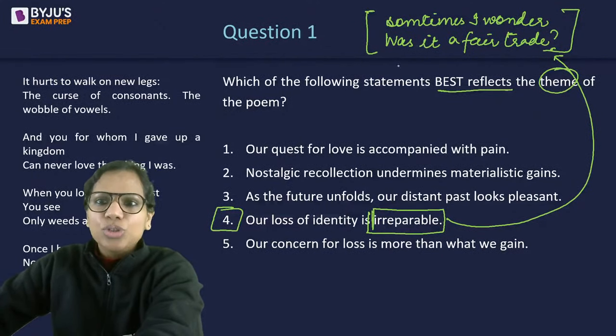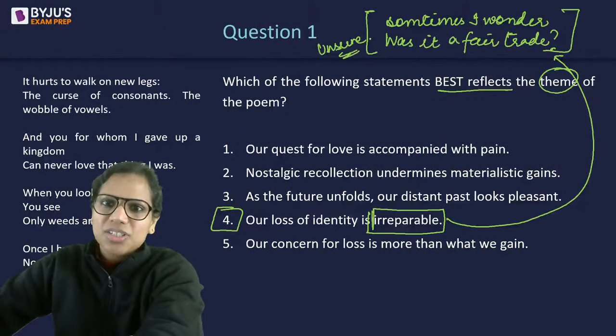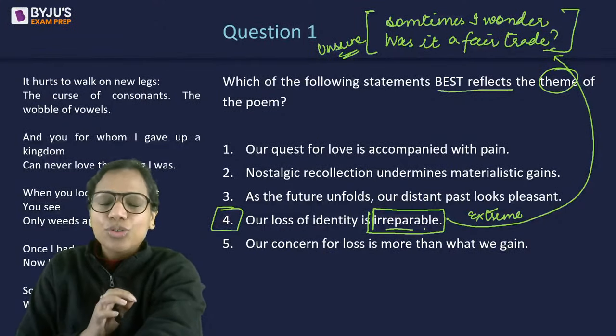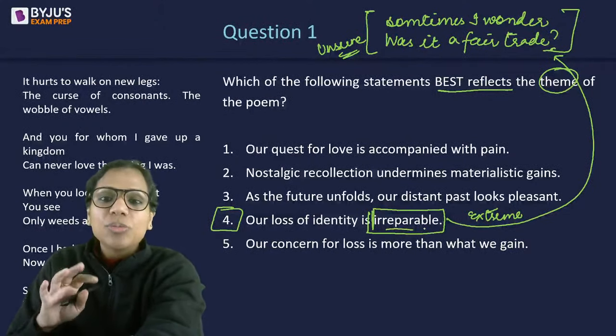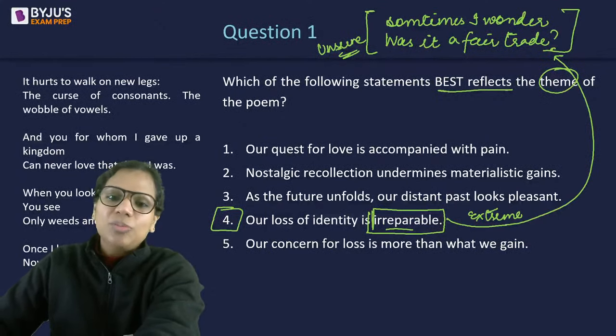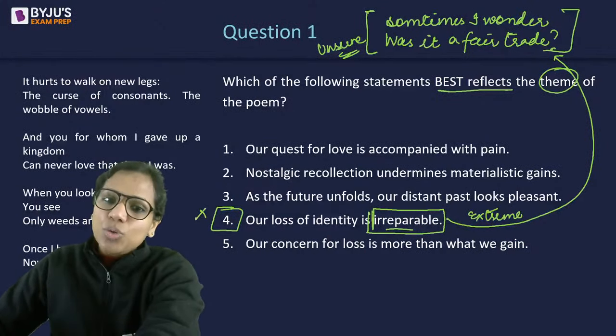Considering that the poet, the character, is unsure, irreparable would be extreme in that light. So while, to be very honest, this entire poem looks like it's about identity only, the word irreparable makes it extreme. So no, 4 is not the answer.